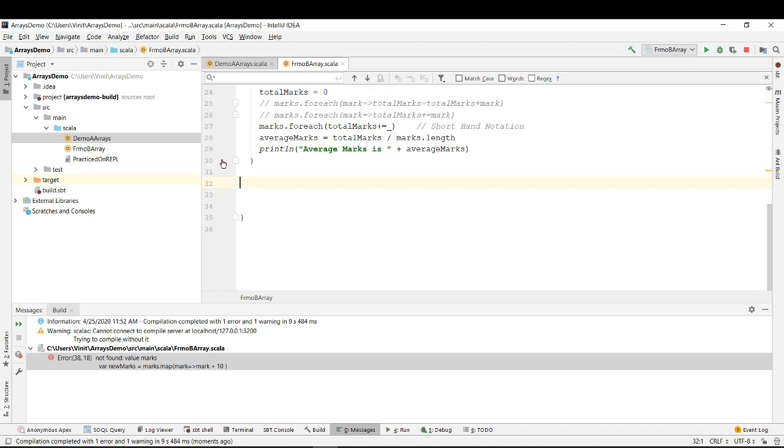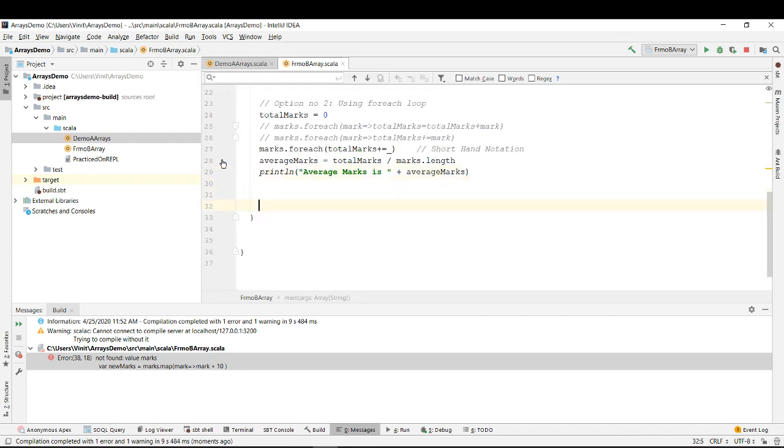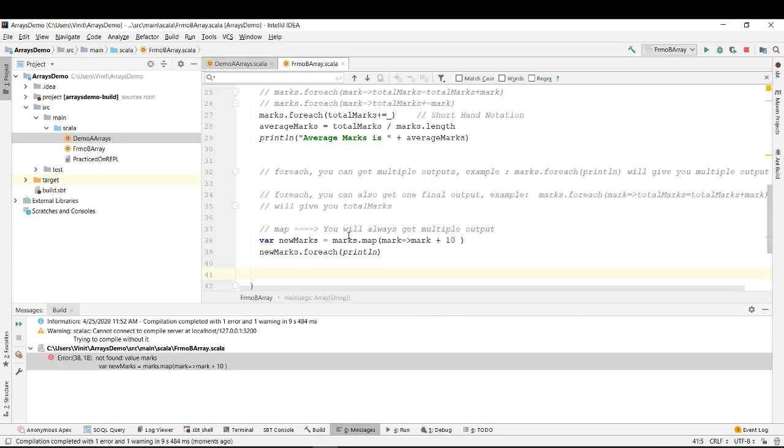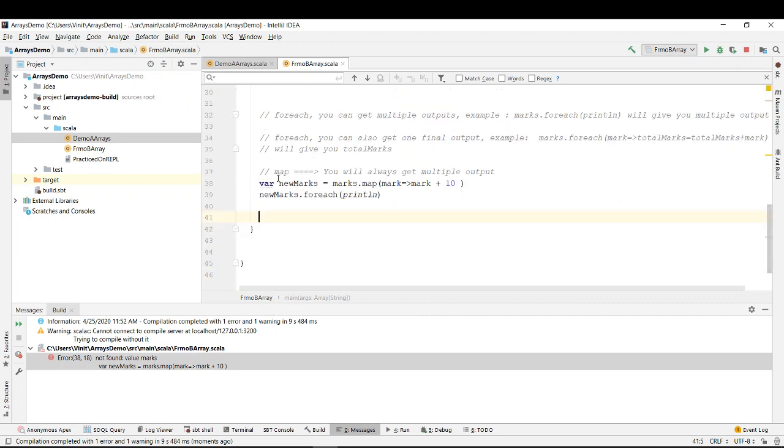So let me take it up. Okay, so now it is working, right? What this map will do is it will return multiple outputs. In the previous example, you were taking a sum and putting it into a new marks. But here, instead of that, you are just using a map function, and in map, mark becomes mark plus 10. So marks is equal to map mark becomes mark plus 10, right?